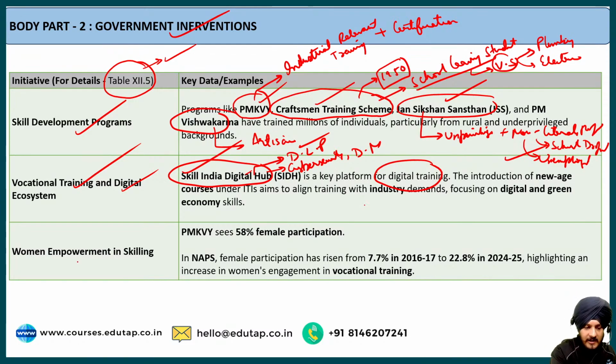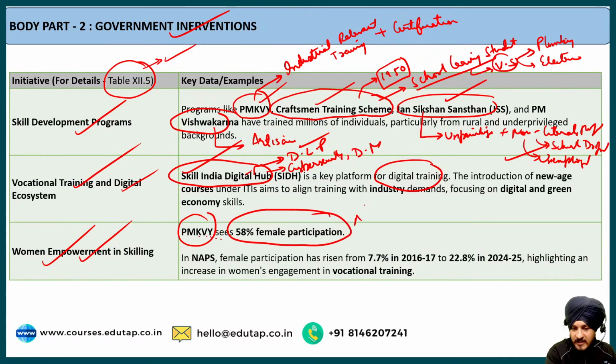The next point is regarding women empowerment in skilling. Here, we have already discussed the Pradhan Mantri Kaushal Vikas Yojana, and you can see the extent to which it has been successful as far as women's skill development is concerned. The data mentioned in the Economic Survey shows that the Pradhan Mantri Kaushal Vikas Yojana sees 58% female participation.